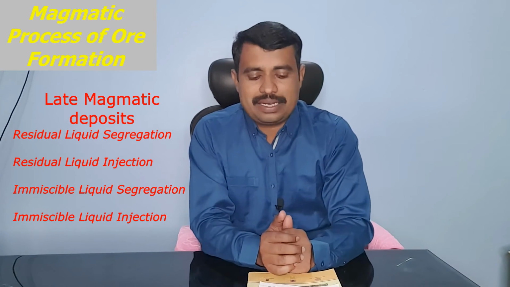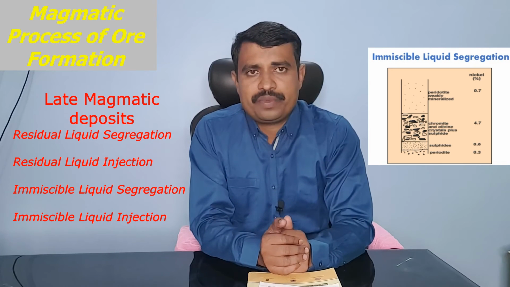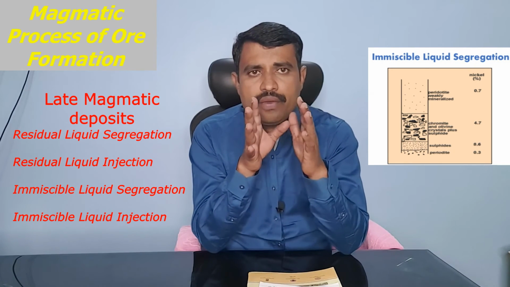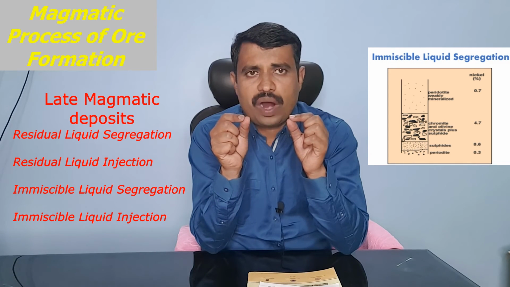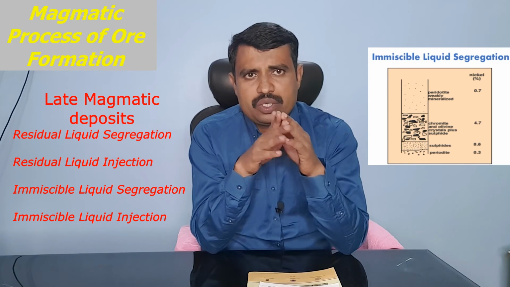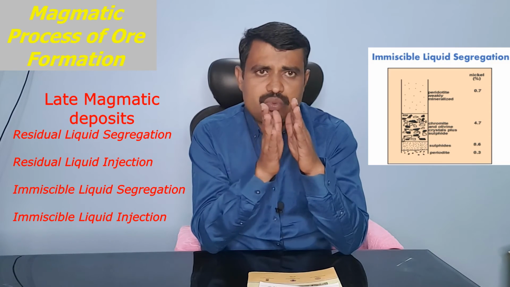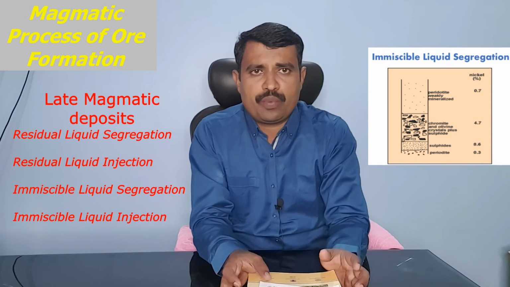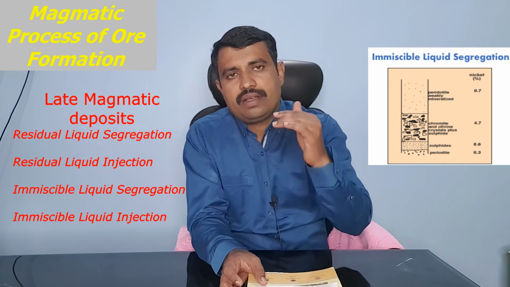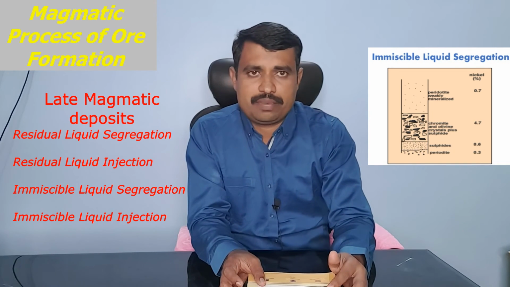Then third process, that is the immiscible liquid segregation. Immiscible means when we see the water and kerosene, there is a density difference, and that's why the kerosene and water are separated. Such type of phenomenon is also happening in the formation of some metal deposits.